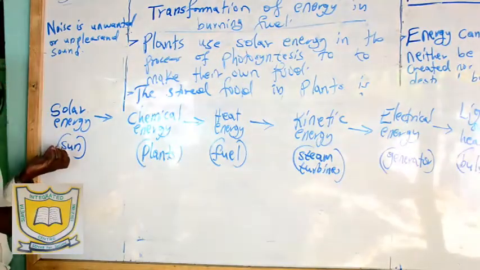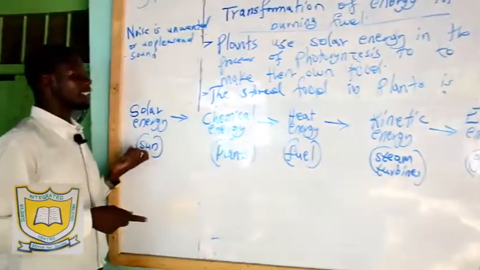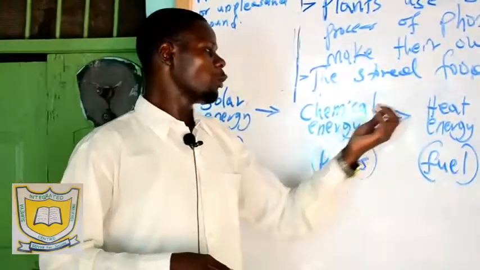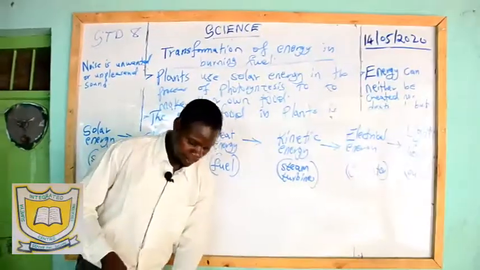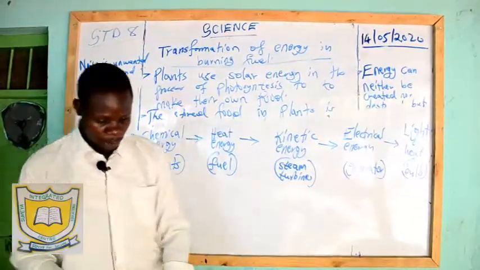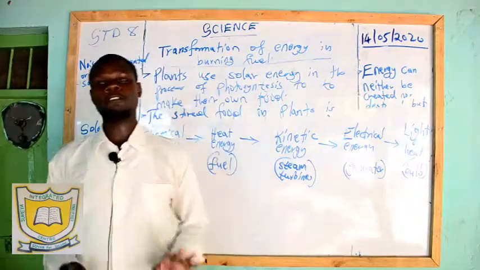We started with the solar. We have not destroyed it, but it has transformed to this energy, which moves to that, which moves to this level, then up to the last level. That is transformation of energy in burning fuel.